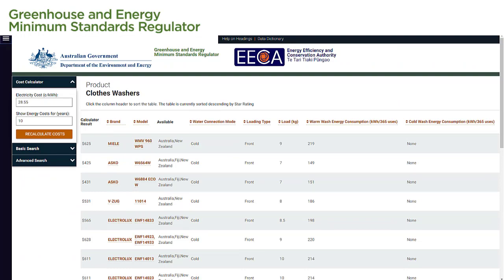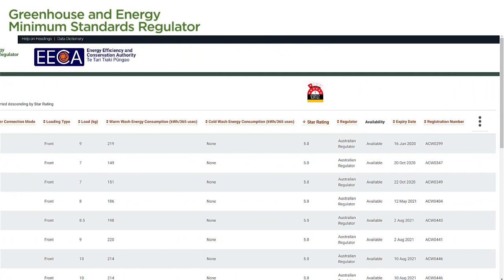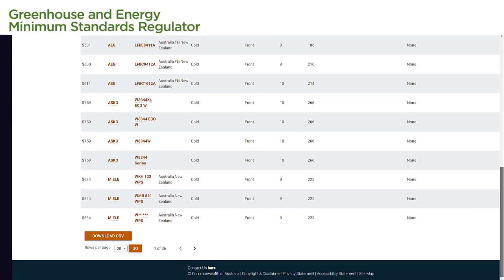When we scroll to the top far right of the page, we can see 3 dots. We can select the 3 dots to add more or less fields to our search results. If we scroll down to the bottom of the screen, we can see there are multiple pages of results. We select the arrows to navigate back and forth through the search results.